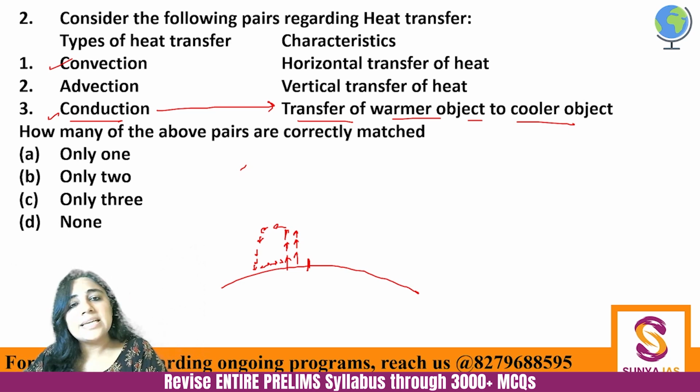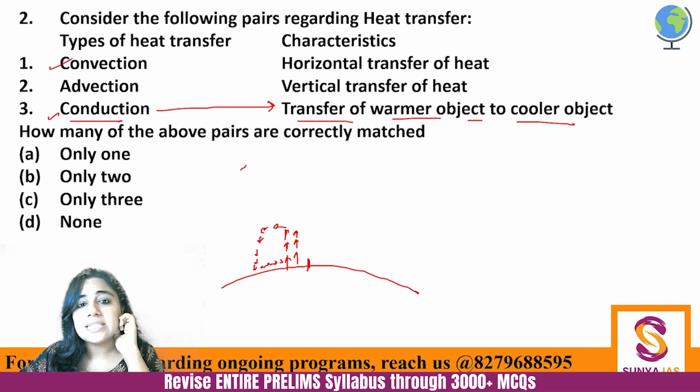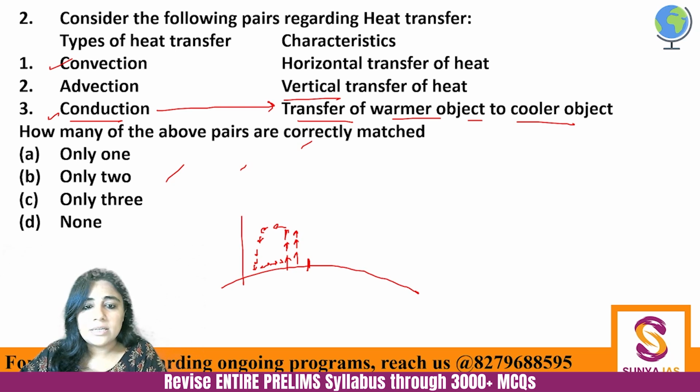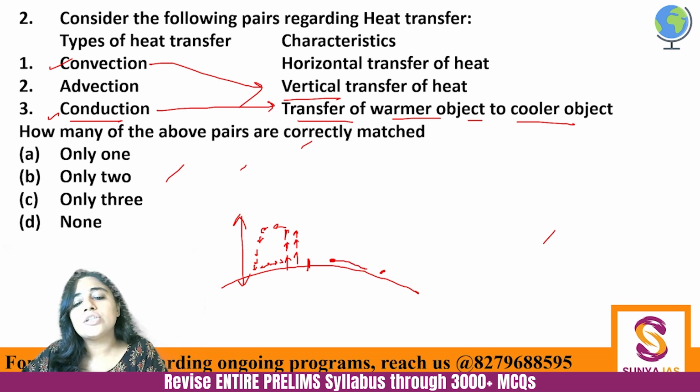This same cell is there within the earth also, in the asthenosphere, when magma is moving within the earth. So convection is actually the vertical transfer of heat. Theek hai, this is vertical, just like columns, this is vertical. So convection is vertical transfer of heat. On the same surface of the earth, let's say this is the hot area, this is the tropics, and this is the cooler area. So what is advection? Advection is when the heat is being transferred horizontally.